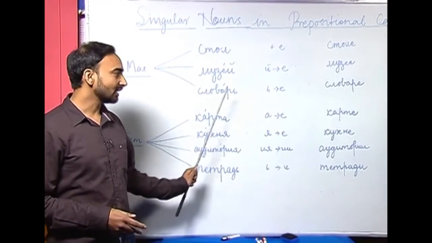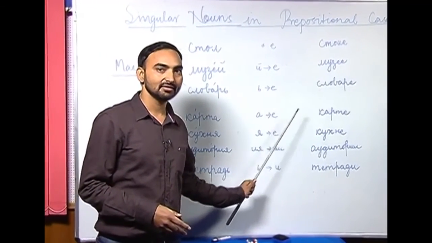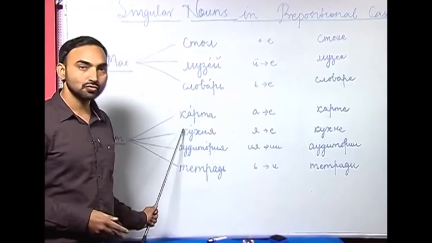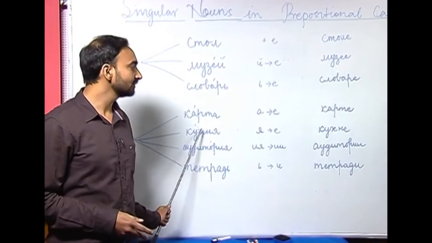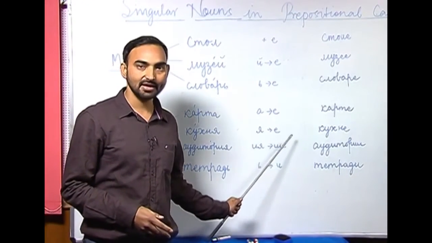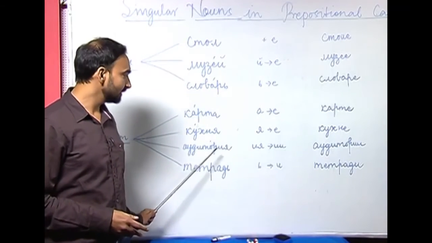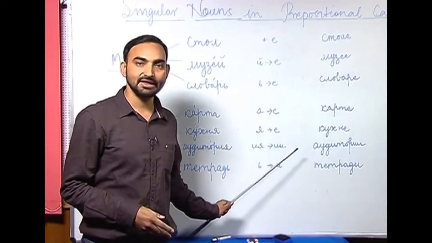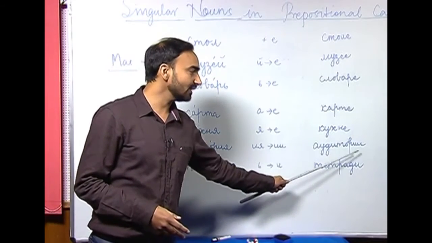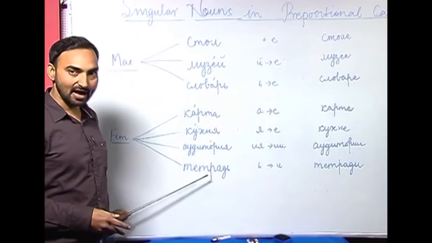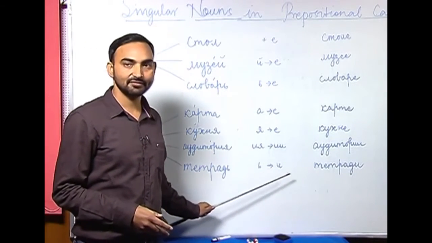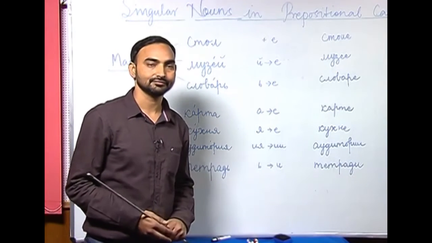Karta, a is replaced with ye, karche. Kuchnia, kitchen, ya is replaced with ye, kuchne. Auditoria, iya is replaced with ee, auditori. Chitraj, soft sign is replaced with e, Chitraji.